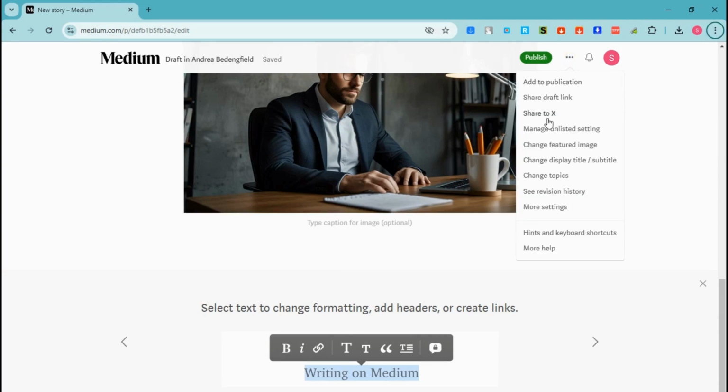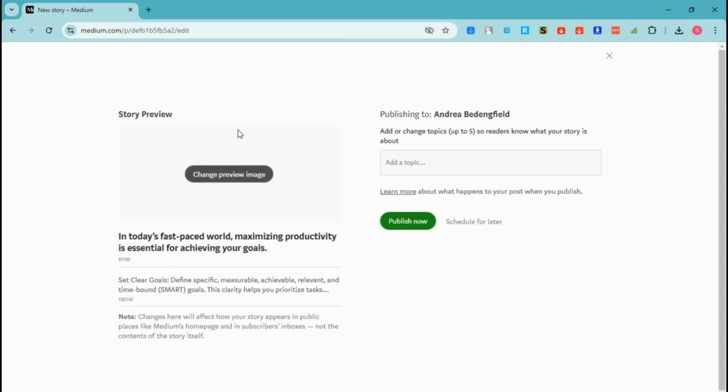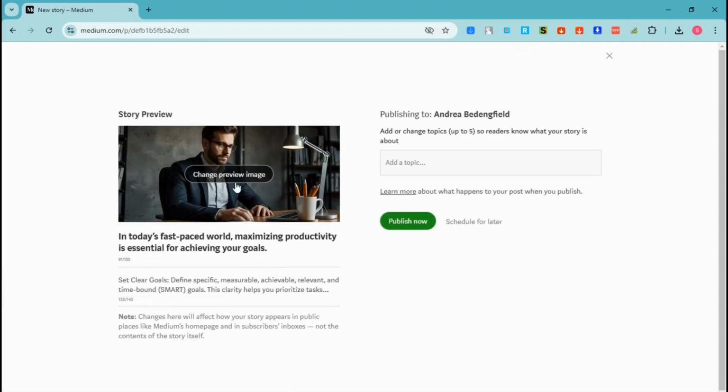Now, on the right side, you can see these three dots. Here, you can see the following options, such as add to publication, share draft link, change topics, revision history, more settings, more help. Okay. And then once you're okay with this, tap publish. And this is what it looks like.